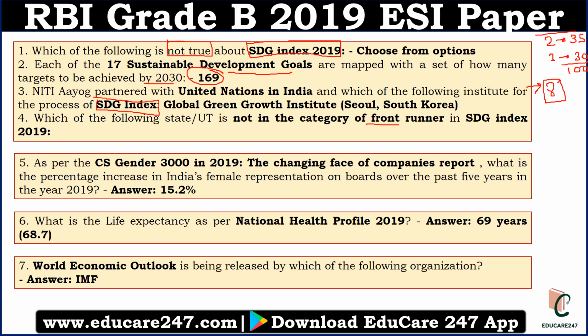There was a 1-mark question. As per CS Gender 3000 in 2019, the Changing Face of Companies report, what is the percentage increase in India's female representation on boards over the past 5 years in the year 2019?